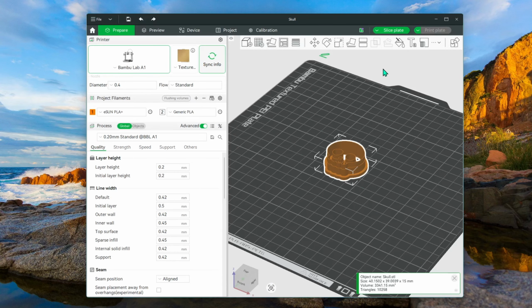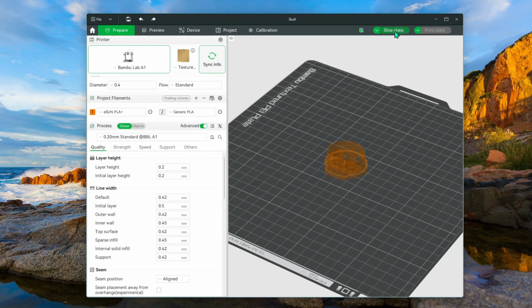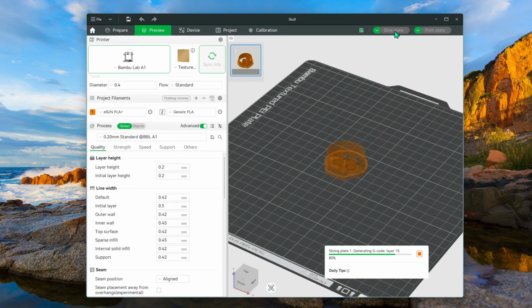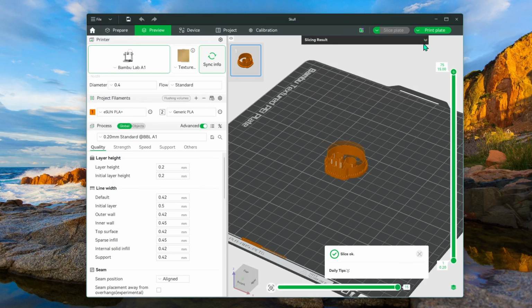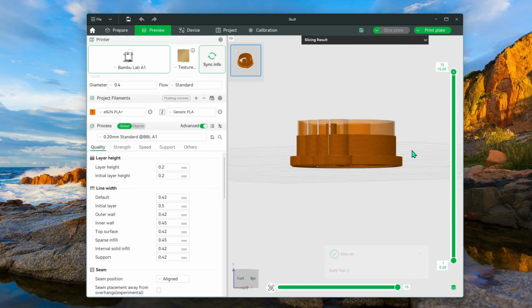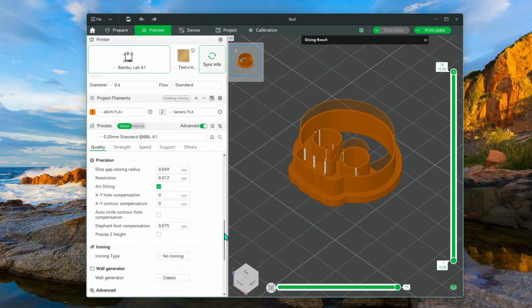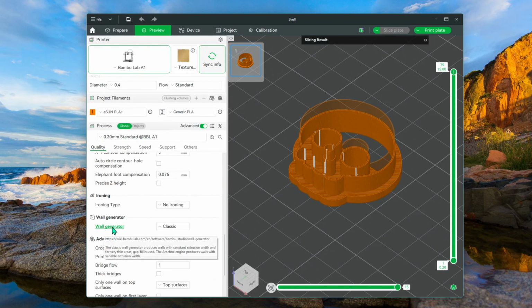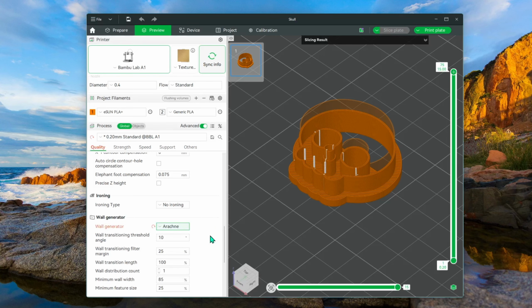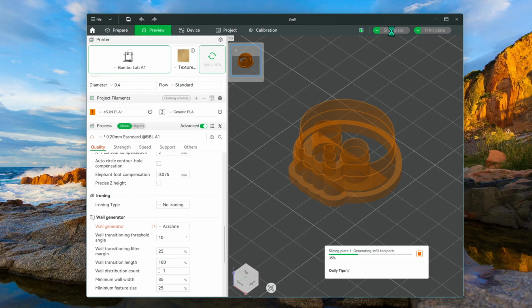When you slice the model as it is, you'll notice the top part of the cutter is missing. This happens because it's too thin for the slicer's standard settings. To fix this, go to the Quality section on the left, then scroll down to Wall Generator. Change the setting from Classic to Arachne. Slice the model again, and you'll now see a complete cutter, ready for printing.